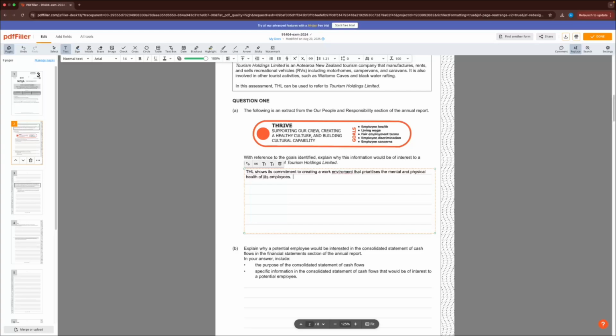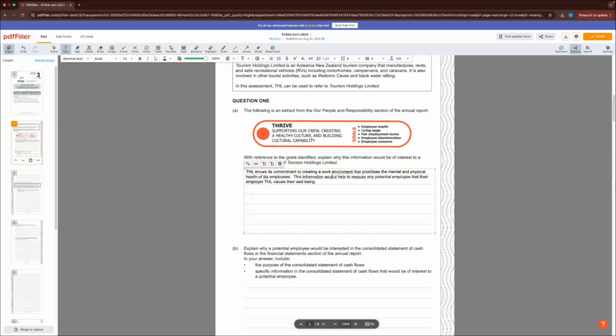So this information would help to reassure any potential employee that their employer, THL, values their well-being, just like that.